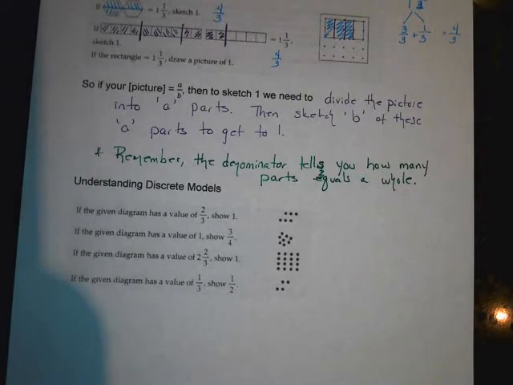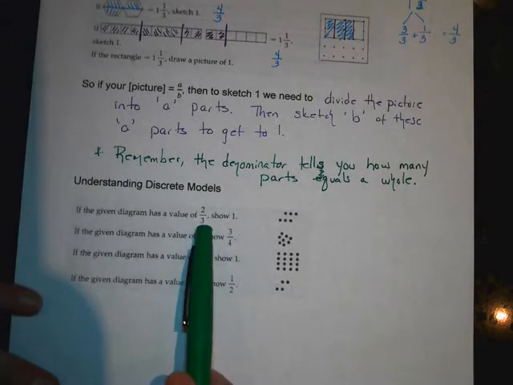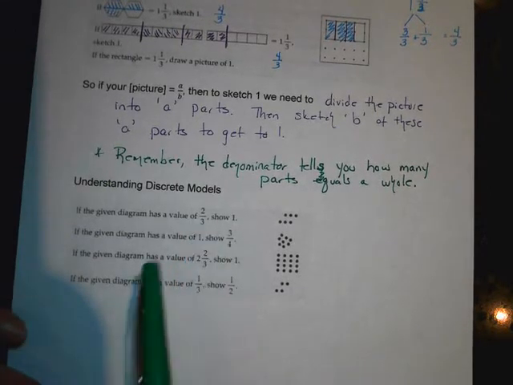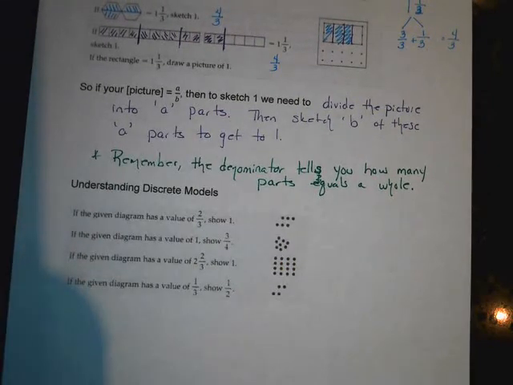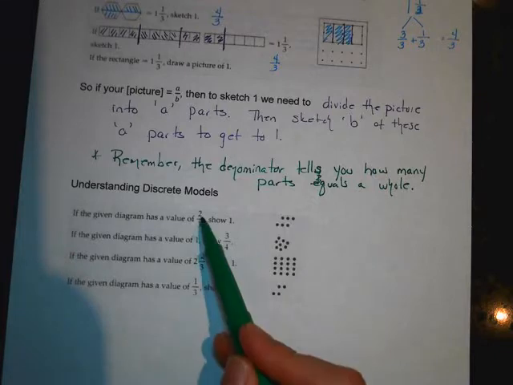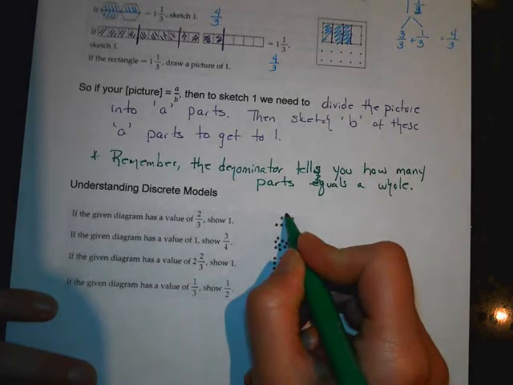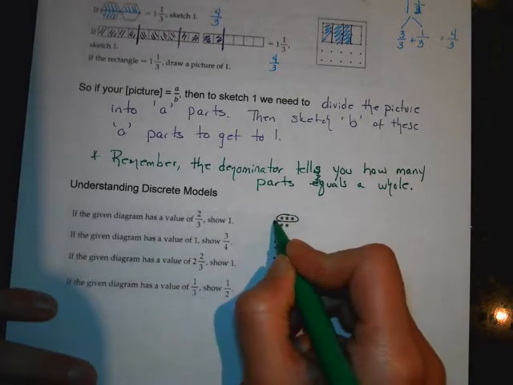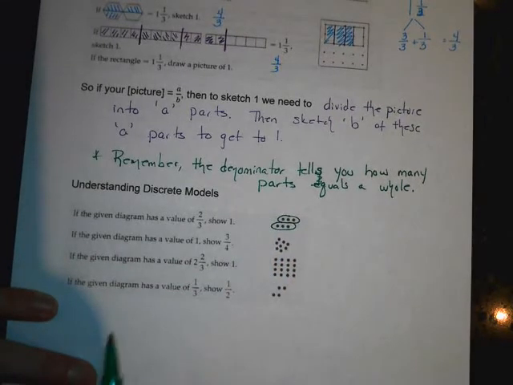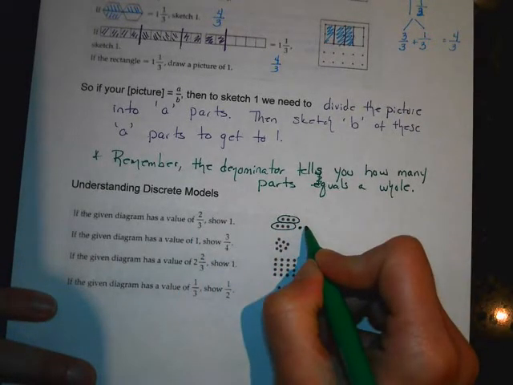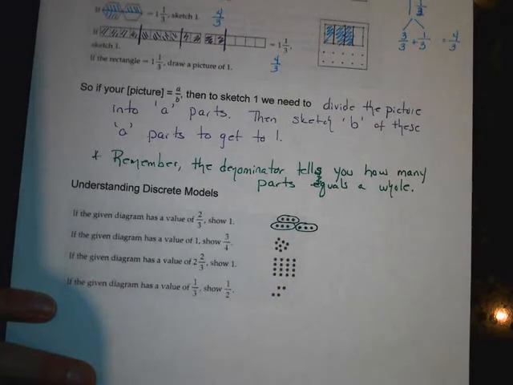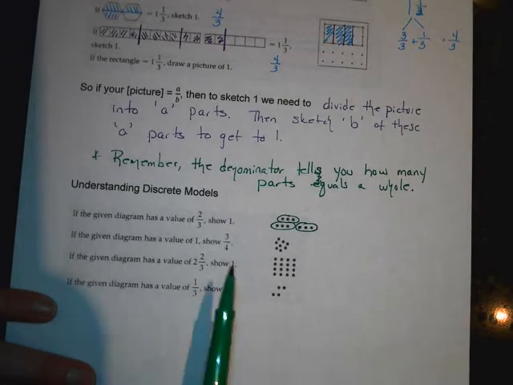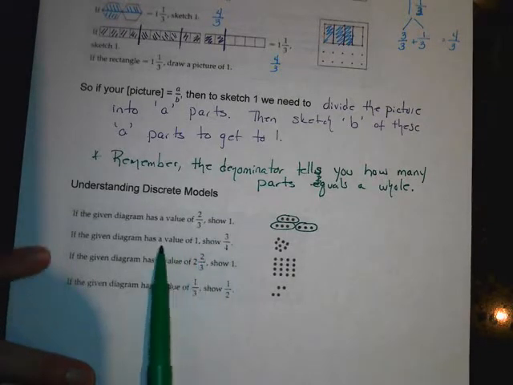All right, so let's see. If we are asked to find 1, then we're going to come up here. This is the directions. So divide the picture into the numerator equal parts. So they're giving us 2 parts out of 3. And we want 3 parts to equal 1. So I'm going to add another 3 dots. So that's what 1 looks like. 9 dots equals 1.